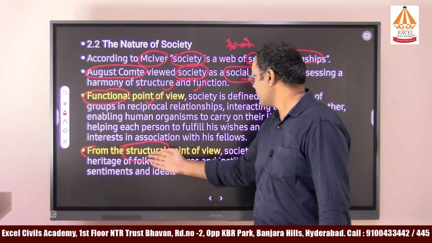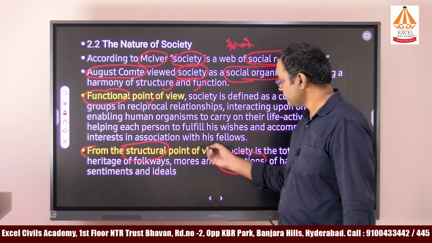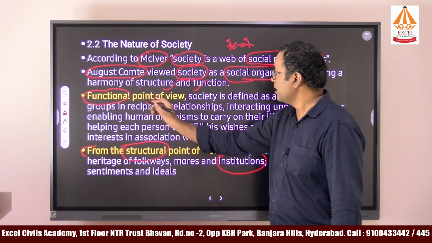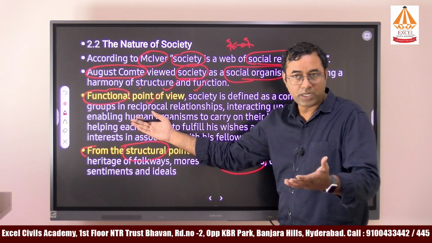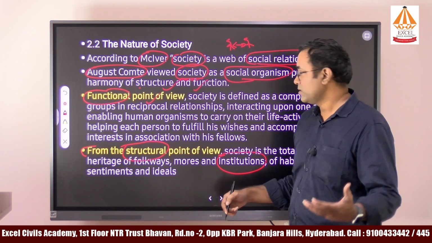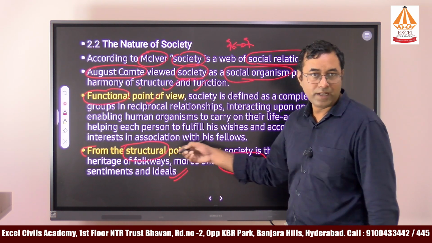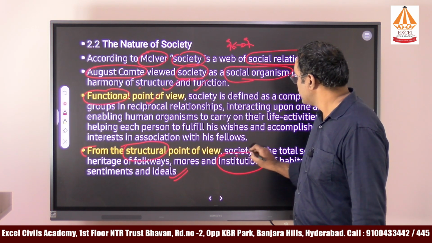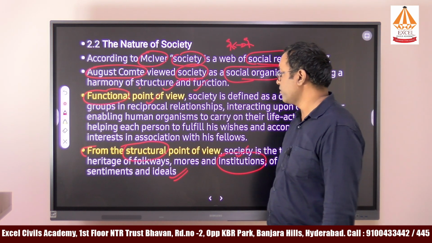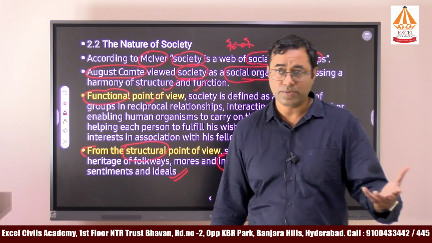Here in the structural point of view, they are saying certain institutions are created with respect to the structure. In the functional view, institutions are created based on the needs of the people, but here it is not only because of functions. It is with respect to societal ideals. So certain institutions are created in the structural point of view. So there are two points of view, two schools of thought, with respect to the emergence of society.